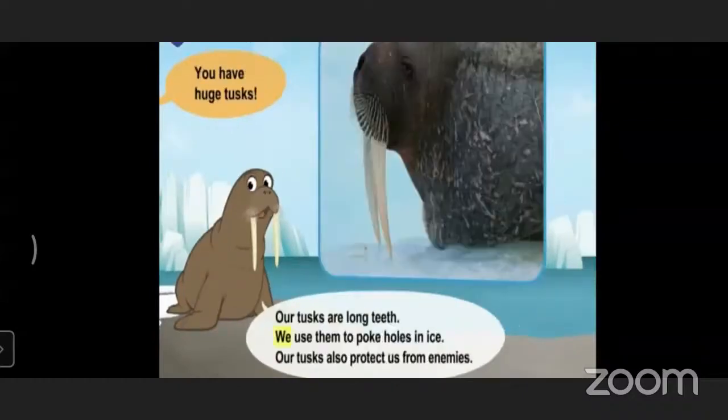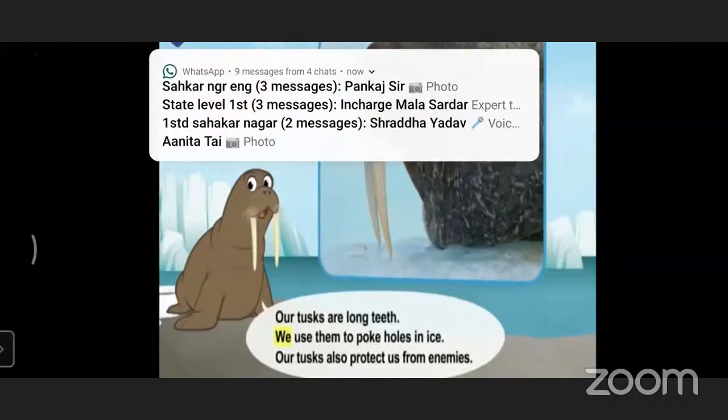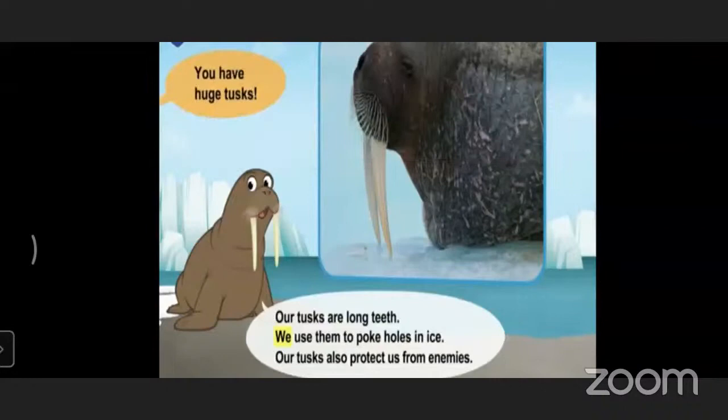Now, the boy asked, you have a huge tusk? Yes. Our tusks are long teeth. We use them to poke holes in the ice. Our tusks also protect us from enemies.